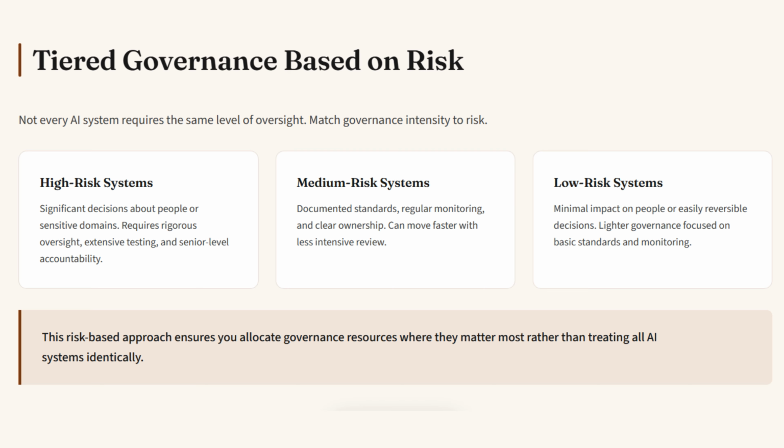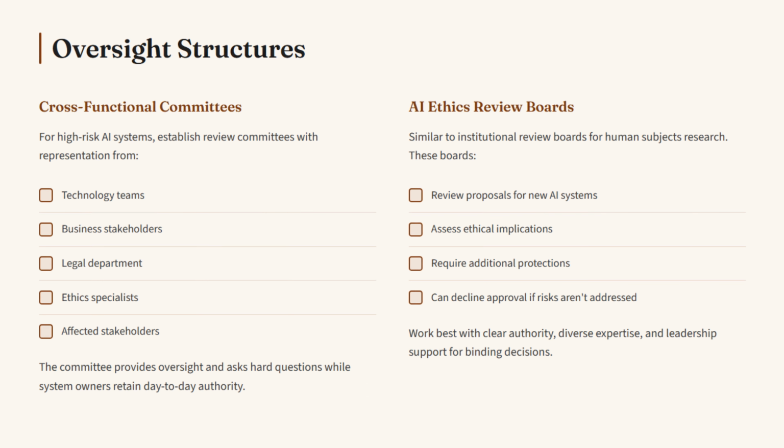Low-risk systems, those with minimal impact on people or easily reversible decisions, can operate with lighter governance focused on basic standards and monitoring. This risk-based approach ensures you allocate governance resources where they matter most, rather than treating all AI systems identically. And we have cross-functional oversight committees.